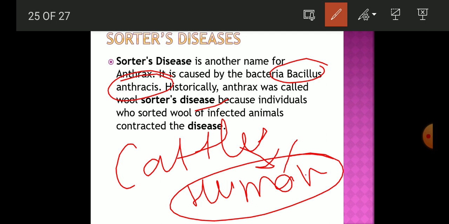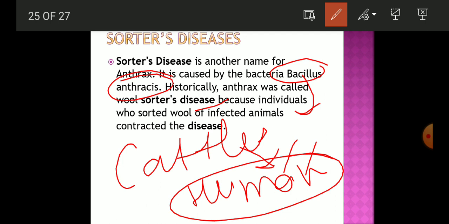When there is any cut on the human body, these bacteria make an infection at that place, and thereafter they start growing in the body of the human being also, and this is very fatal.